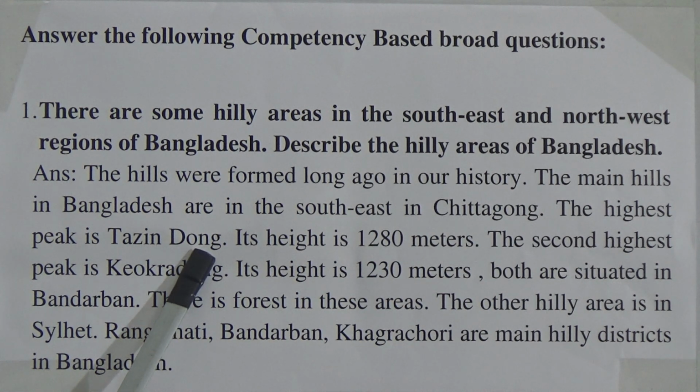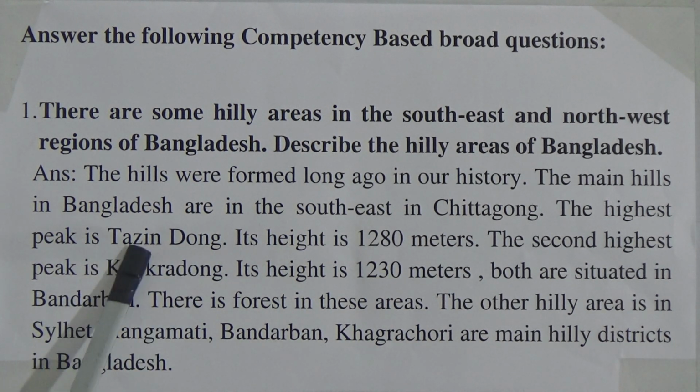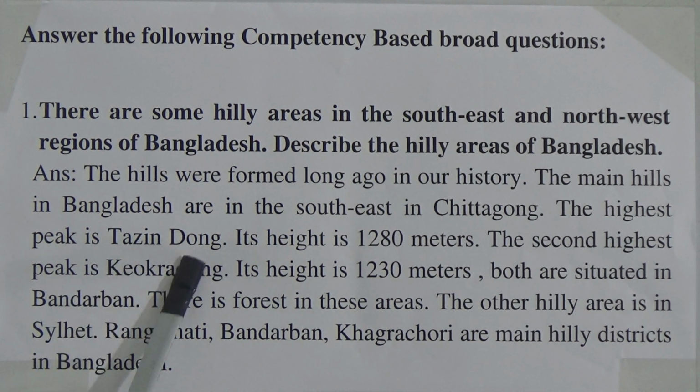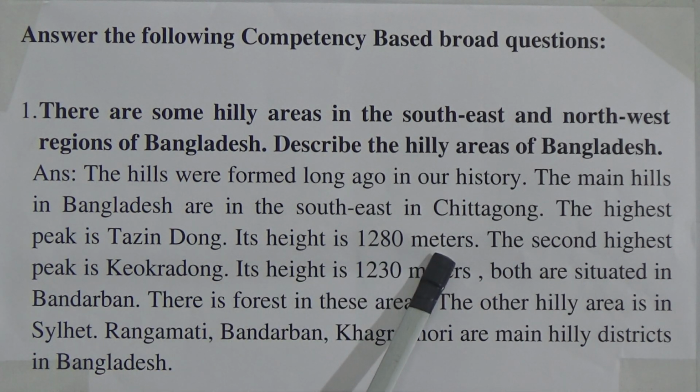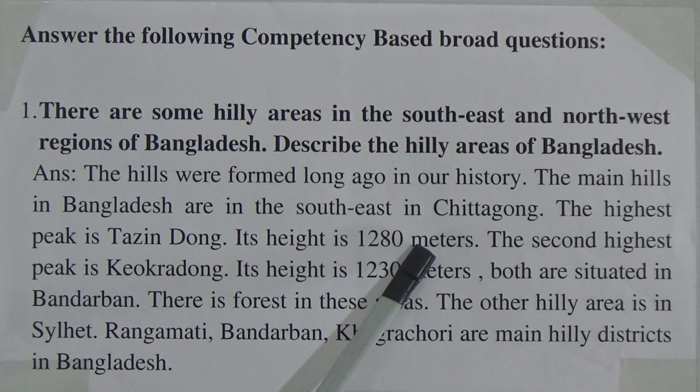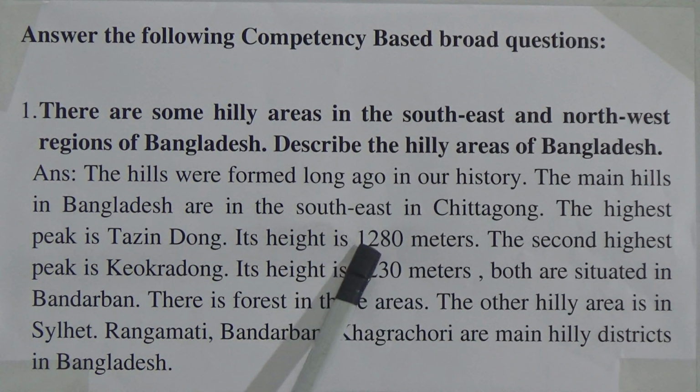We have already learned this when we read the passage about the geography of Bangladesh. I am telling again, the highest peak is Tajing Dong. What is it? It is Tajing Dong. Its height is 1280 meters. So, look here, it is 1280 meters.